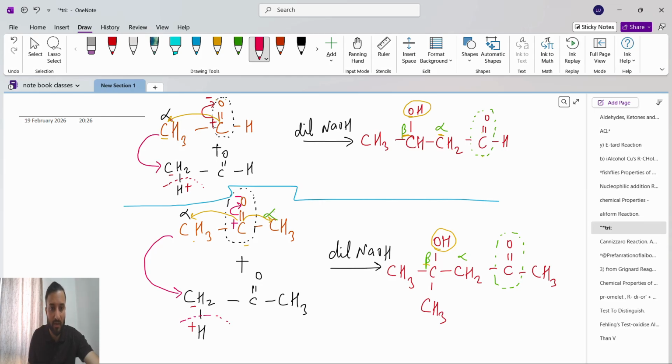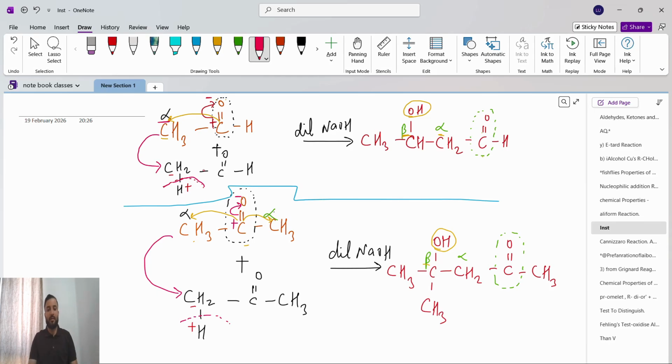Understand? See, CH3 C double bond O H reacts with the same. We will take the alpha position, and from here only we will remove one hydrogen. So CH3 will become CH2 and one hydrogen. The hydrogen is H plus. See what will happen, C double bond O: oxygen is more electronegative, so the electron will go towards oxygen, it will become minus, and carbon will become plus.